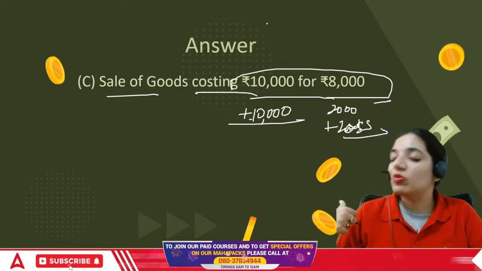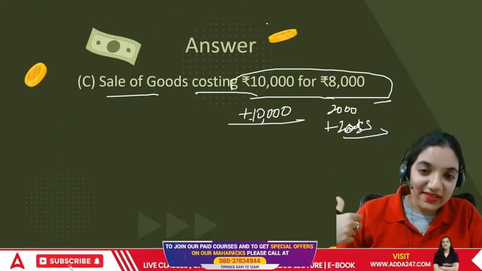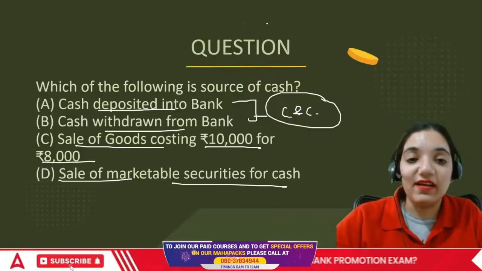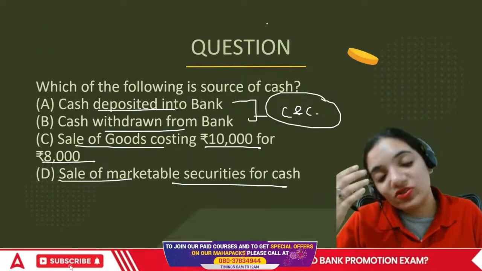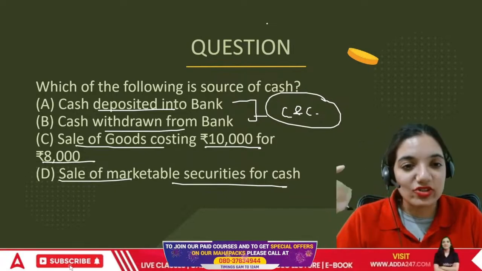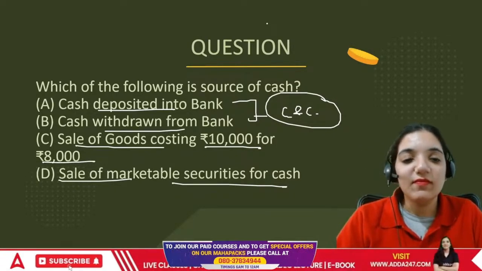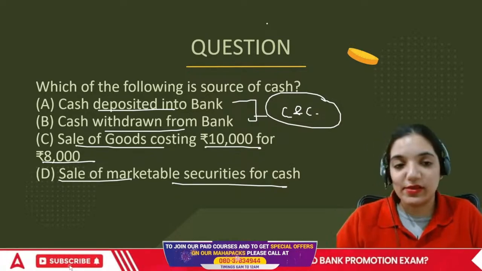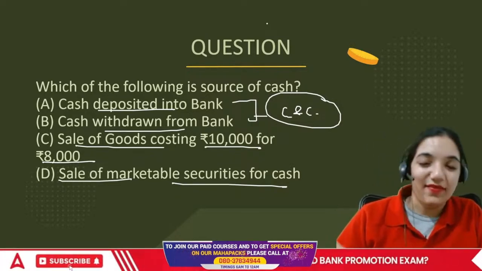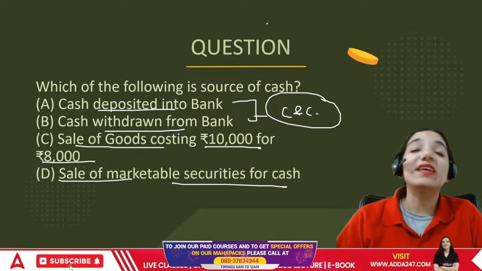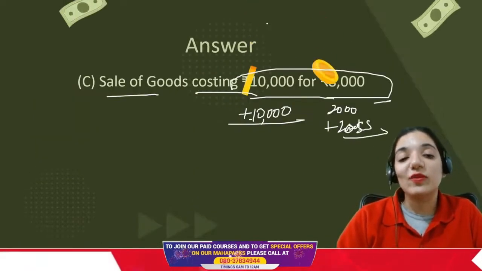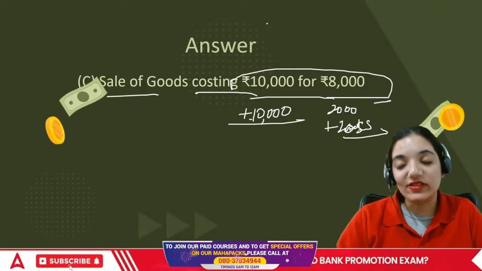That means we sold it for 8,000, and our loss is 2,000. Now this 8,000 that we are receiving is still money that we are receiving now. The question is basically a source of cash: from where you're going to get the cash? Because in other areas, we're just changing the form from cash to marketable securities or marketable securities to bank. That's not something we can say is an inflow of money for the company. So in this case, it would be sale of goods costing 10,000 for 8,000.